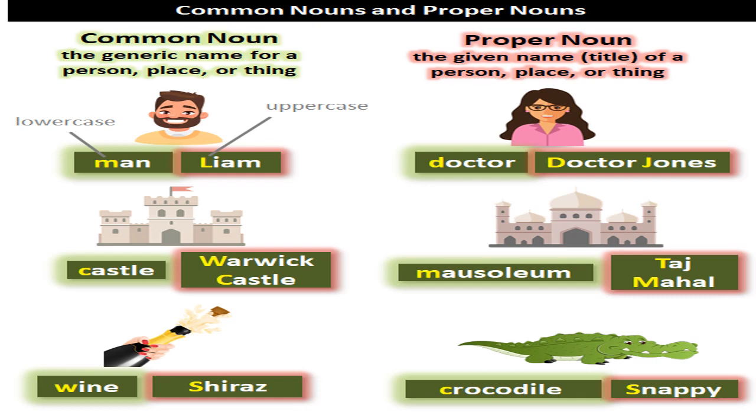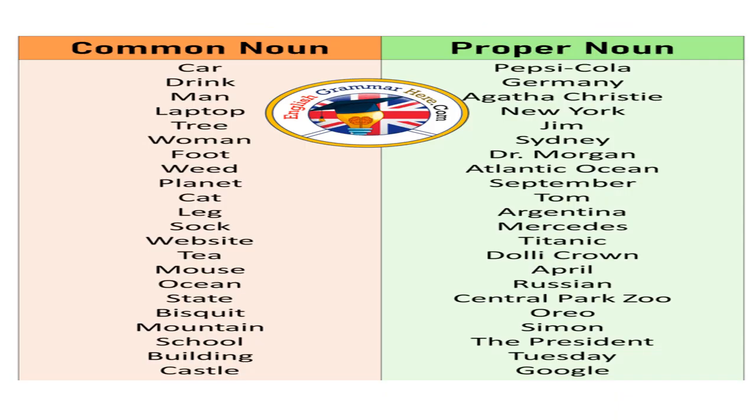Common noun is the name for a general group, like man, castle, wine, doctor, crocodile, all these. Whereas proper noun is a specific person, like Liam, it's a person. Warwick Castle, it's not just a castle, it's Warwick. Okay. Doctor, it's not just a doctor, Dr. John. So when you're specifying that, then it becomes a proper noun, and you will notice that these words begin with capital letters. Always you should remember that proper nouns will begin with capital letters even if they are not right in the beginning of a sentence. Again, examples are given for you to know and understand.